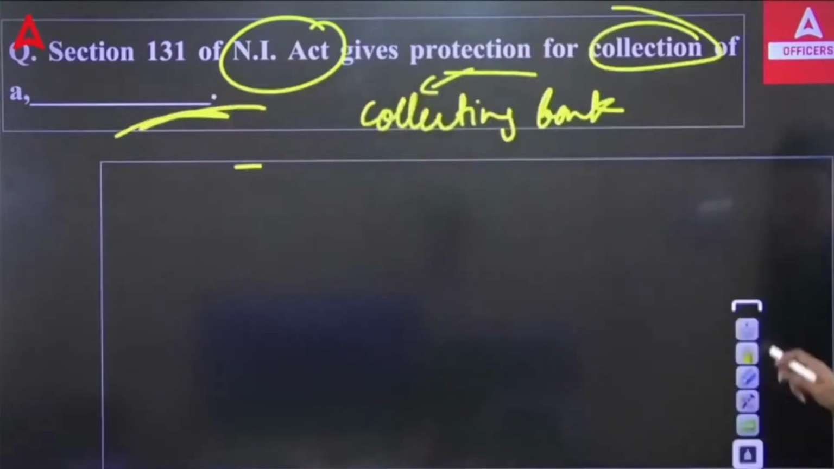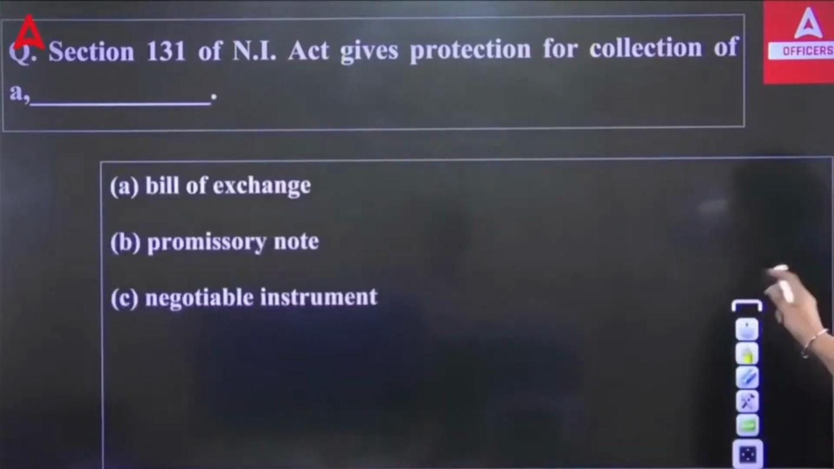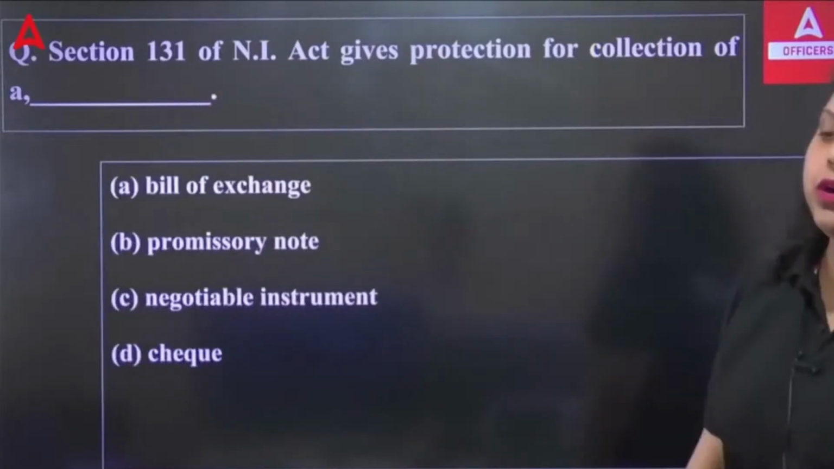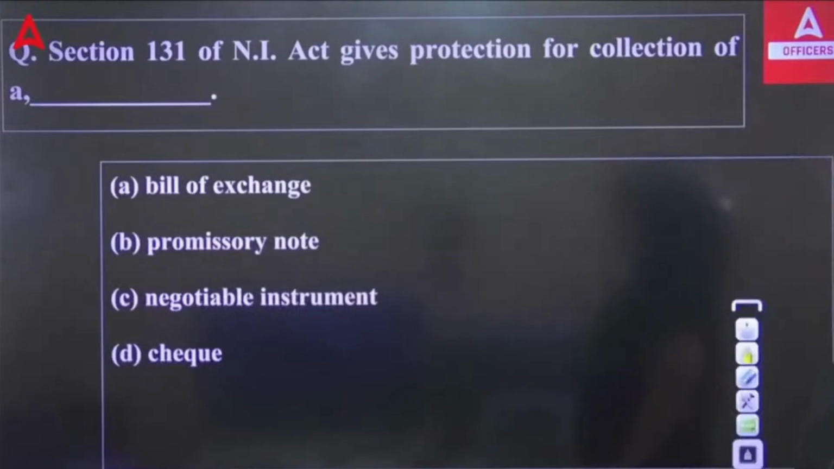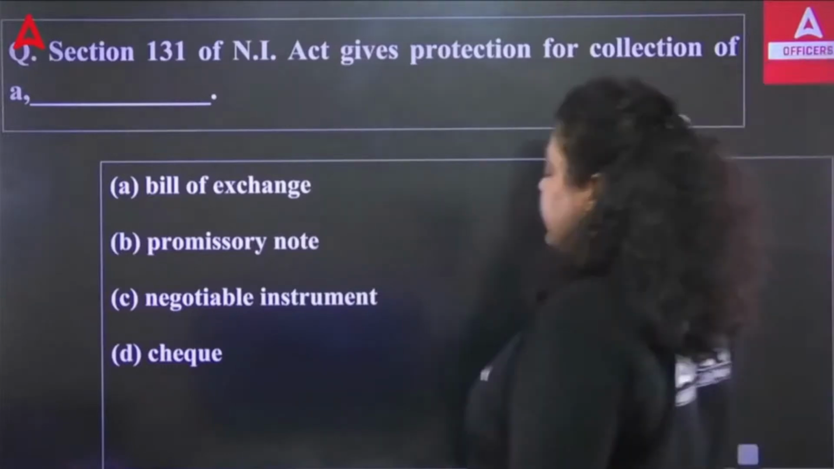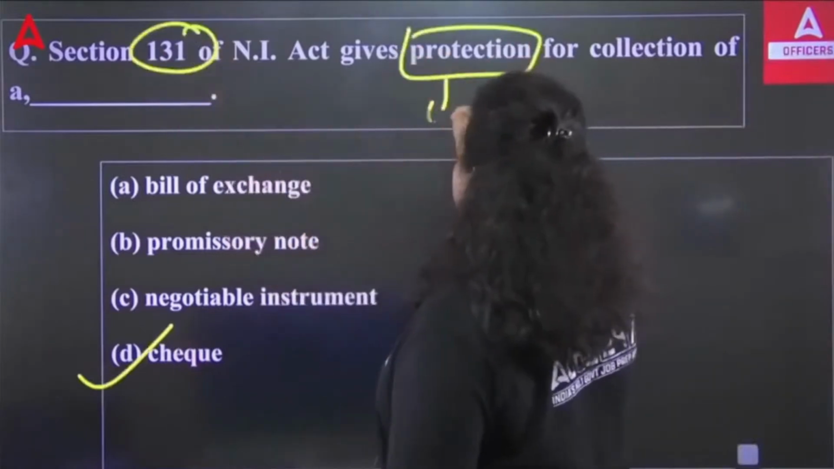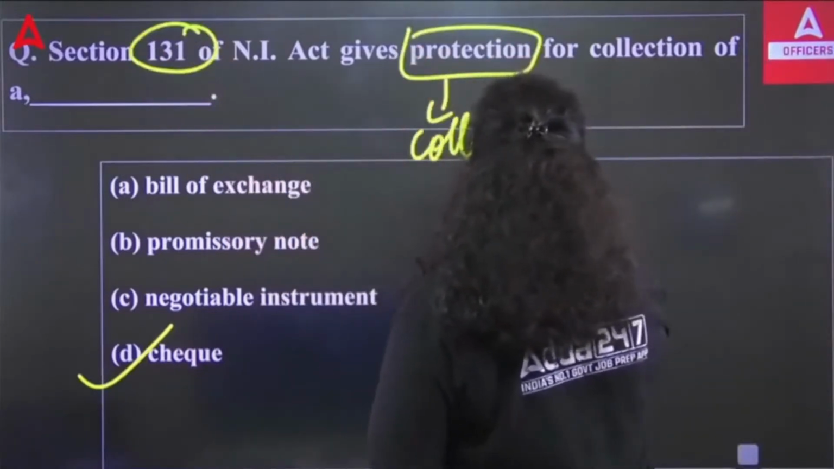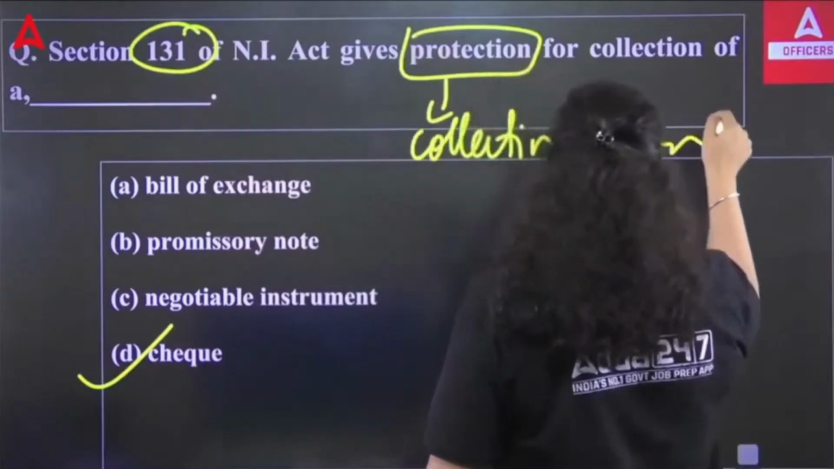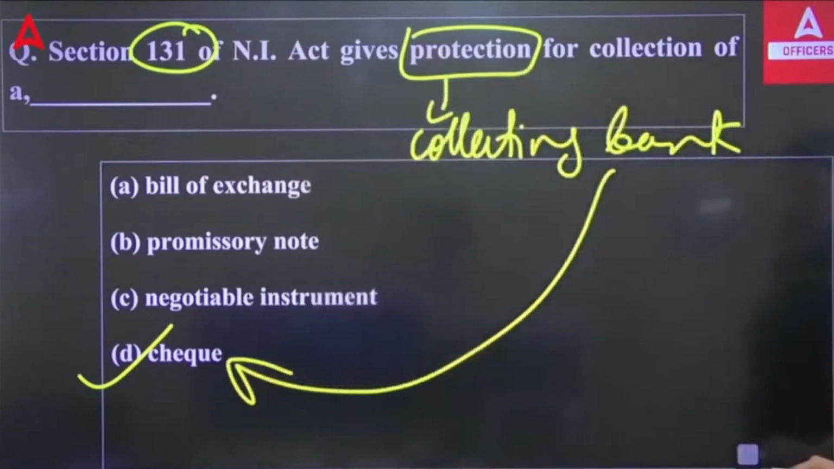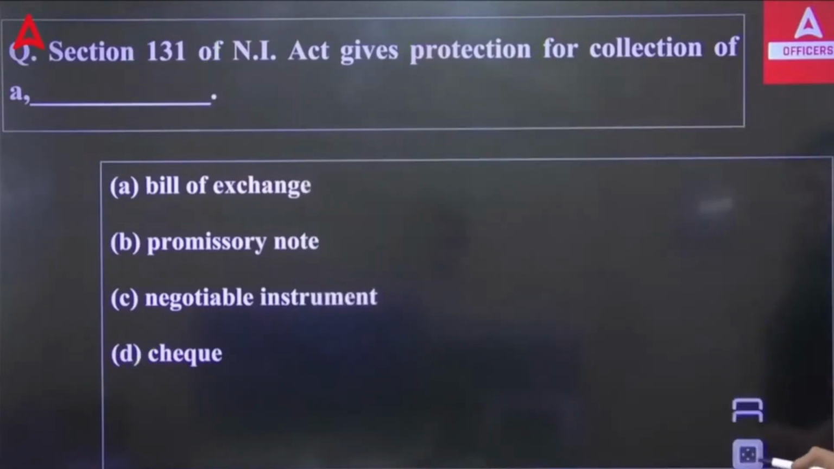The options are bill of exchange, promissory note, negotiable instrument, and check. So it provides the protection for which of the following documents? Do remember, it gives protection to whom? The collecting banker. In which case? In case of your check. So Section 131 talks about the protection given to the collecting bank for the collection of check. Both the questions are linked to each other, so do remember them.